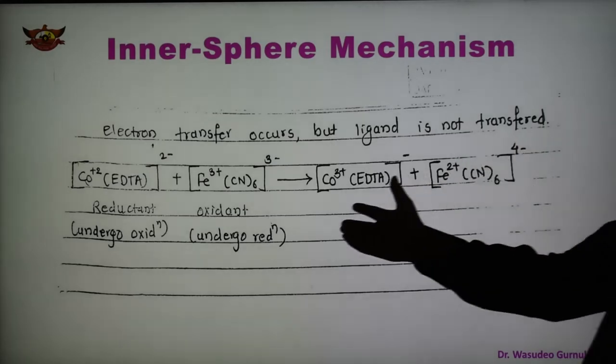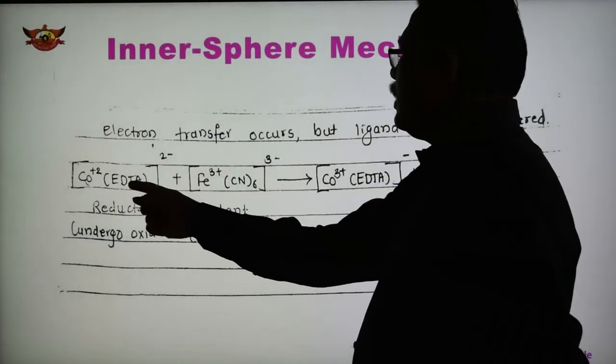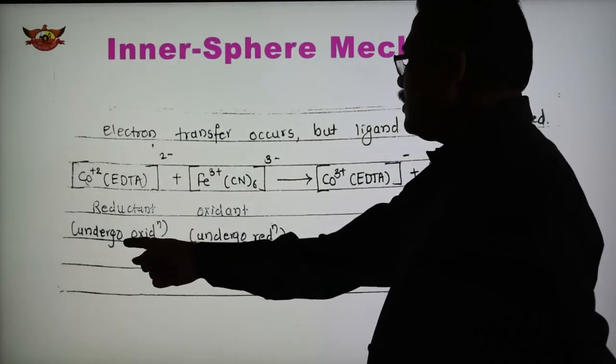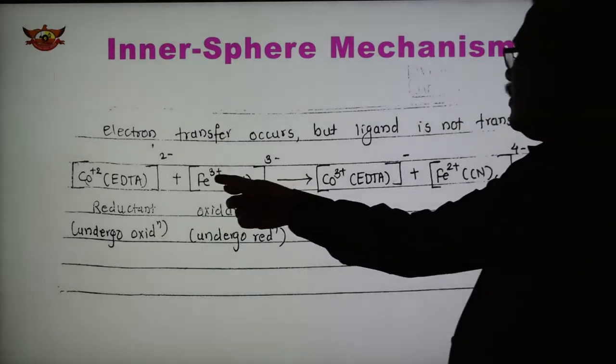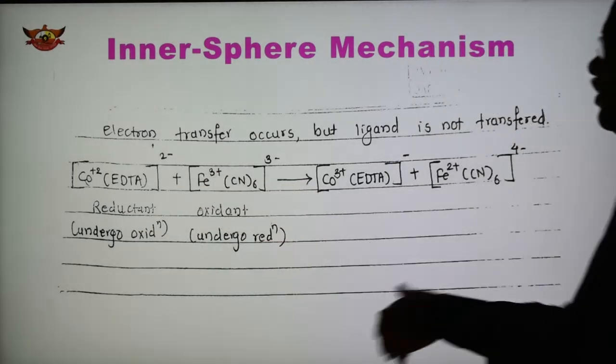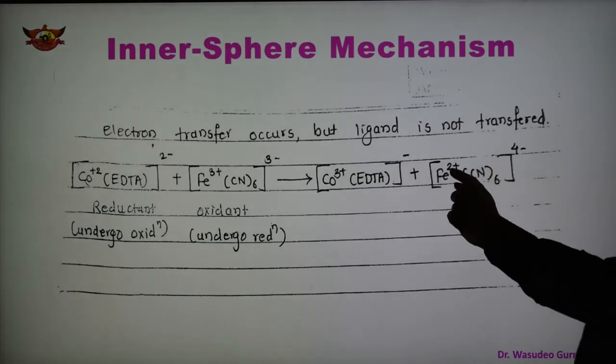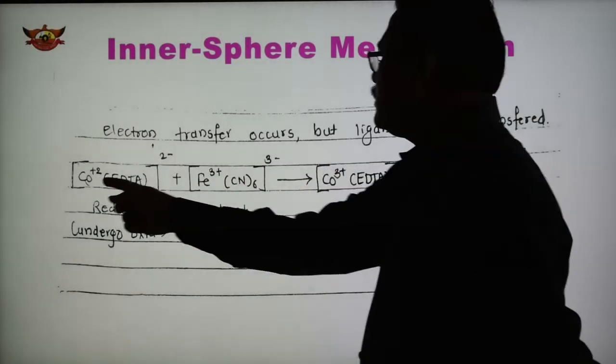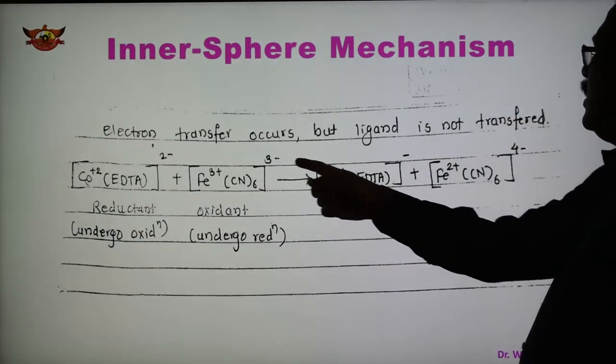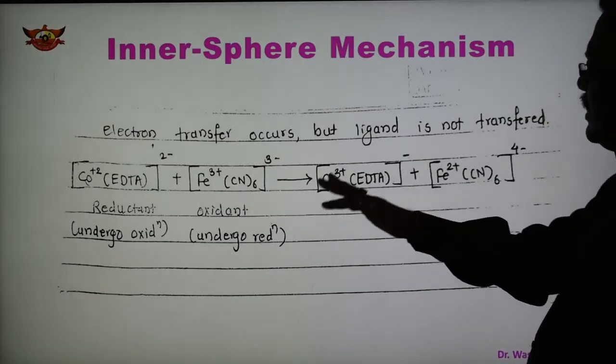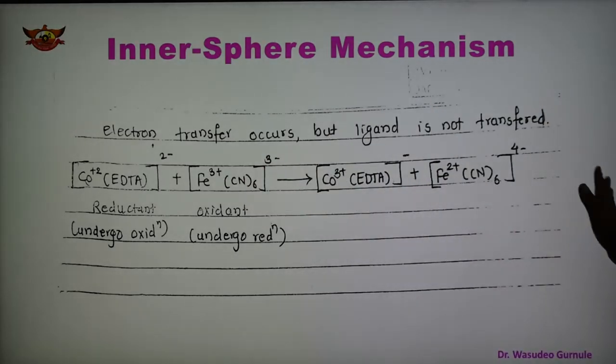One example is the Co EDTA complex, a reductant that undergoes oxidation, and Fe(CN)6, an oxidant that undergoes reduction. Here cobalt 2+ becomes cobalt 3+, and Fe3+ becomes Fe2+, which means there is a transfer of electron but no ligand transfer. Such types of reactions are also there.